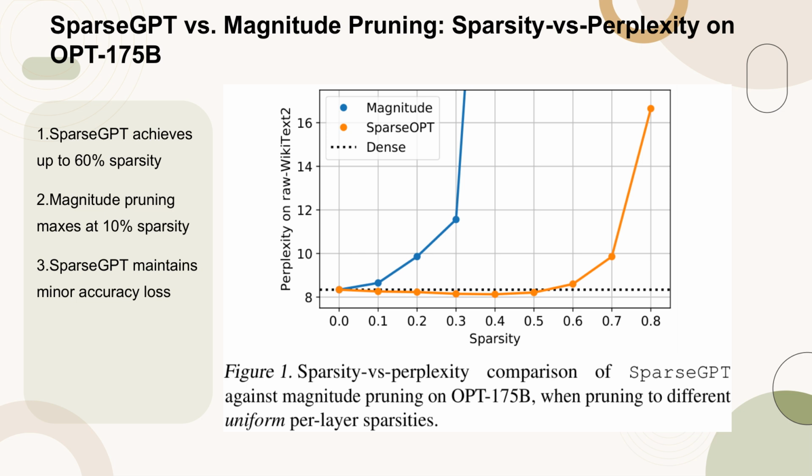Figure 1 illustrates the comparison between SparseGPT and magnitude pruning in terms of sparsity versus perplexity on the OPT-175B model. SparseGPT demonstrates the ability to induce up to 60% sparsity with only minor accuracy loss, as measured by perplexity. In contrast, magnitude pruning can only achieve a maximum of 10% sparsity before significant accuracy loss occurs. This highlights the superior performance of SparseGPT in maintaining model accuracy at higher levels of sparsity.